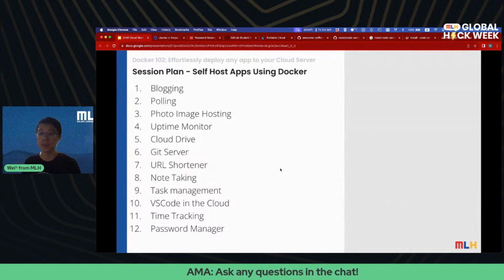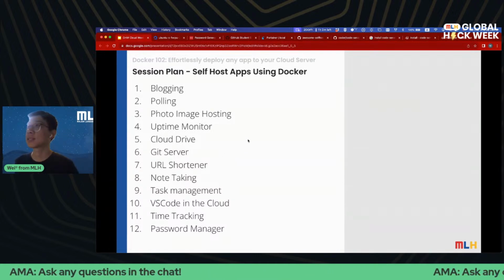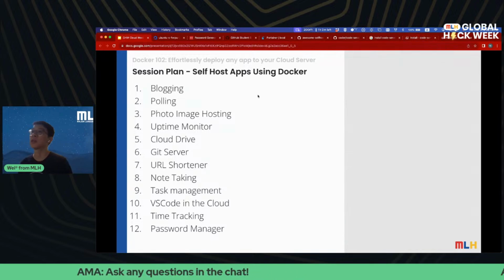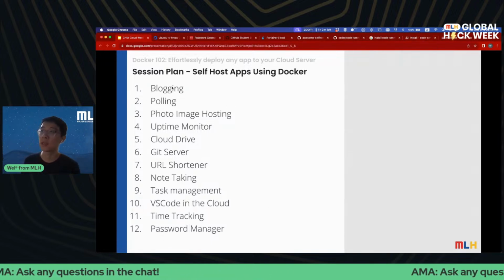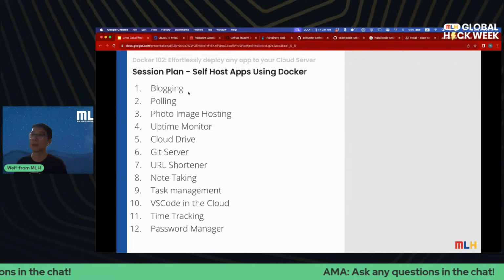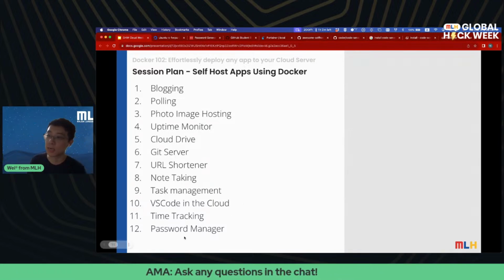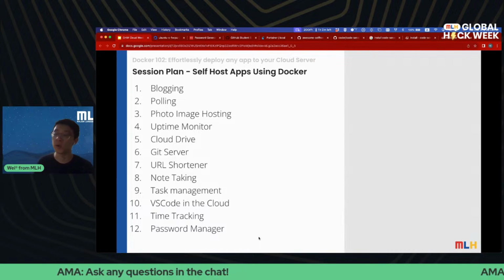All right, cool. So I think that's pretty much it for our self-hosting app. Now that I've showed you how to look through some of the available options, I didn't get to all these topics. I know we did blogging, we did uptime monitor, we did URL shortener, we did VS Code in the cloud and password manager, all within an hour, right?